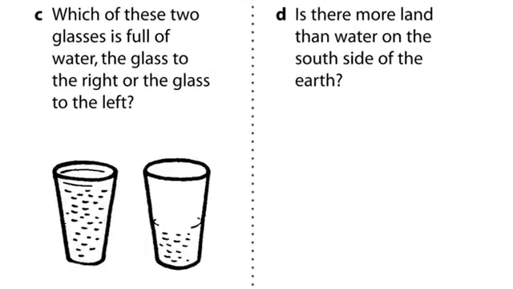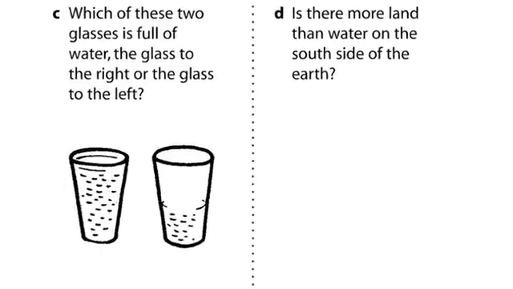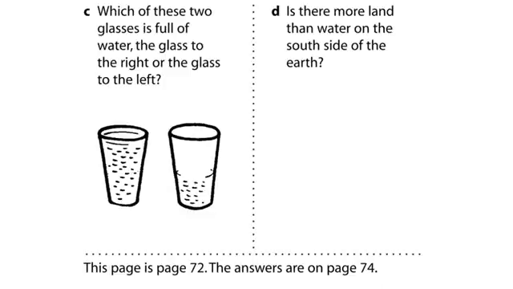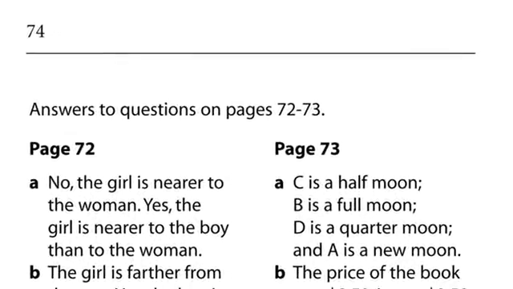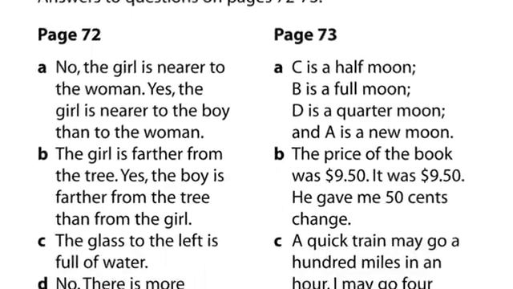C. Which of these two glasses is full of water, the glass to the right or the glass to the left? D. Is there more land than water on the south side of the earth? This page is page 72. The answers are on page 74.